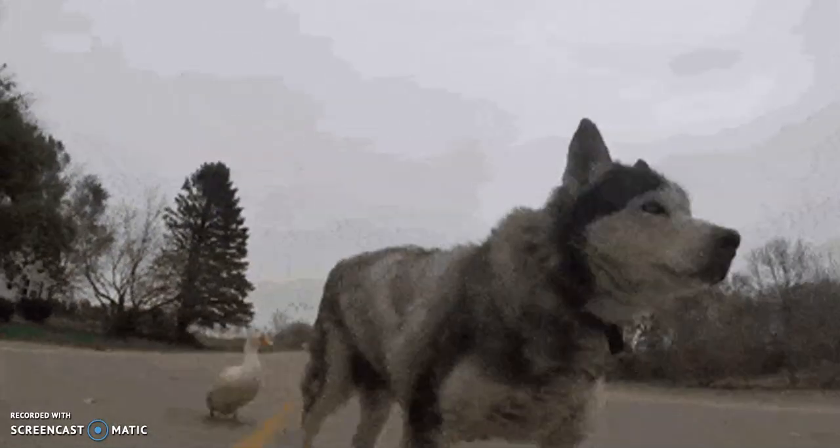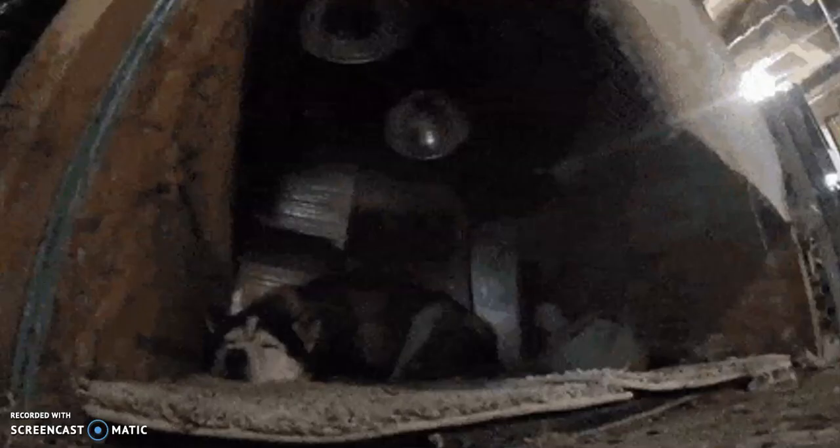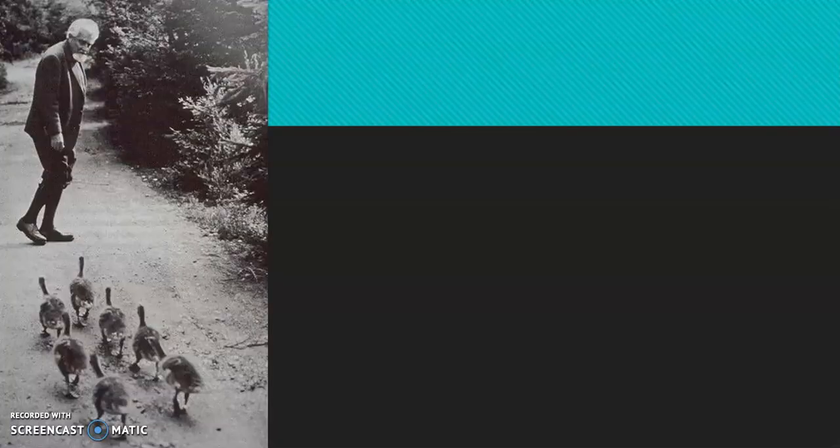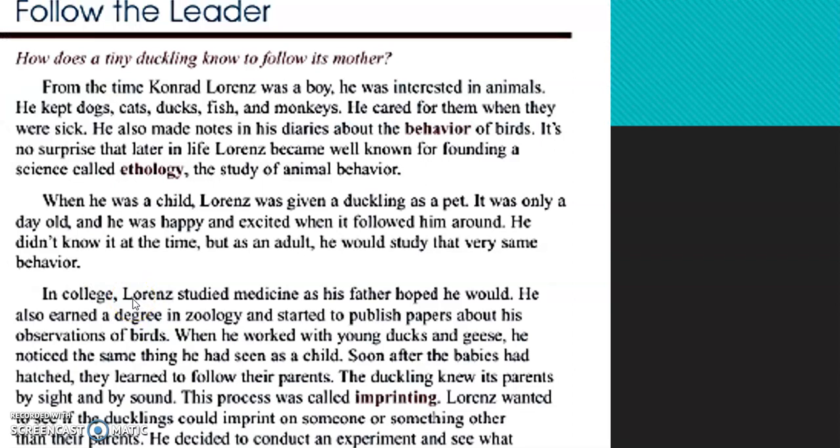O sea que el patito cree que el perrito es la mamá. Entonces, when you imprint animals, the behavior of the animals changes, right? Other example, one of the first investigations that he did is about the behavior of the animals. When you imprint, in this case, Lawrence imprinted the behavior of the animals, and then the animals follow the leader. How does a tiny duckling know to follow its mother?